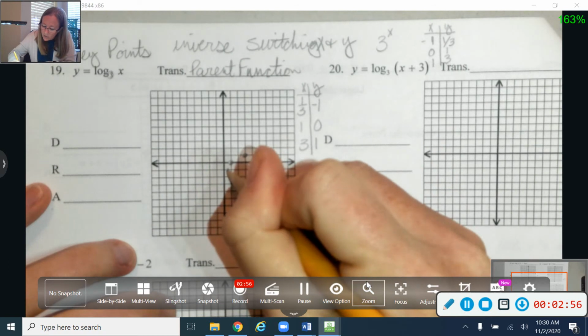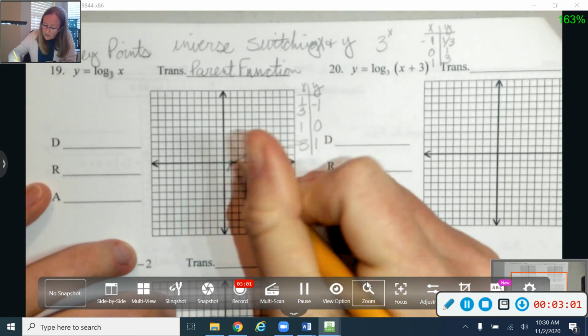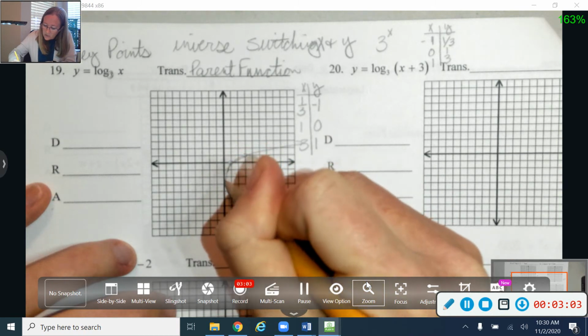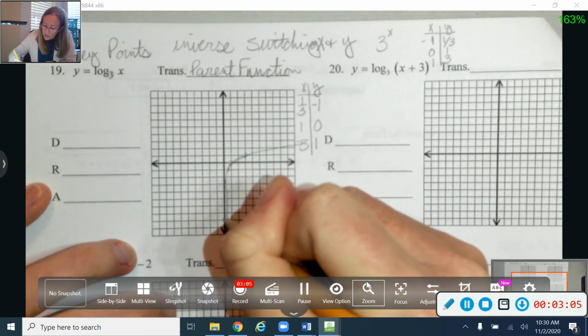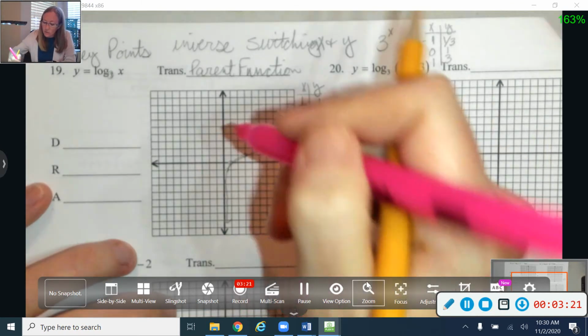And here's what a logarithm graph looks like. We're going to go this way, and it kind of flattens out up there on the top. And then as you come this way, it's going to go right up next to my y-axis and kind of be a boundary right there. So very much like when we talked about our exponential graphs, we had an asymptote on the x-axis. Now I'm going to have an asymptote on my y-axis. So again, everything x and y is going to switch.